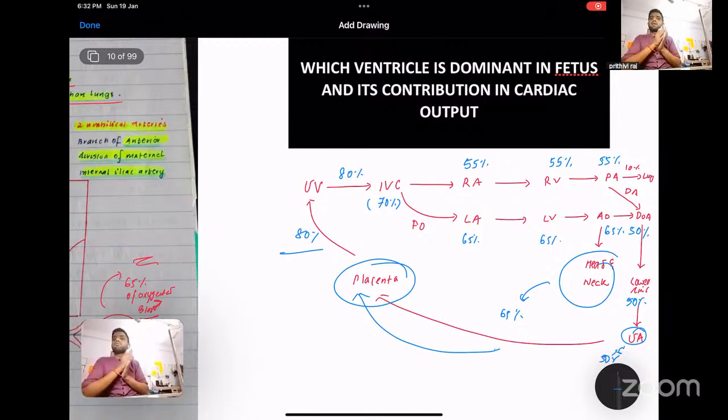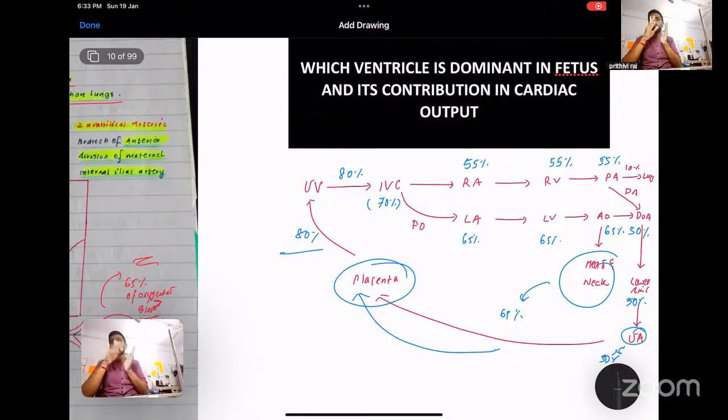So if this is a question on fetal circulation, as you know, the right ventricle has to work against a high pulmonary vascular resistance, right? Because of high pulmonary vascular resistance, your right ventricle has to work a lot compared to the left ventricle, because the SVR is low. Systemic vascular resistance is low because of the presence of the placenta. So the left ventricle has to work very little, whereas the right ventricle has to work against the pulmonary vascular resistance, which is high in fetus.